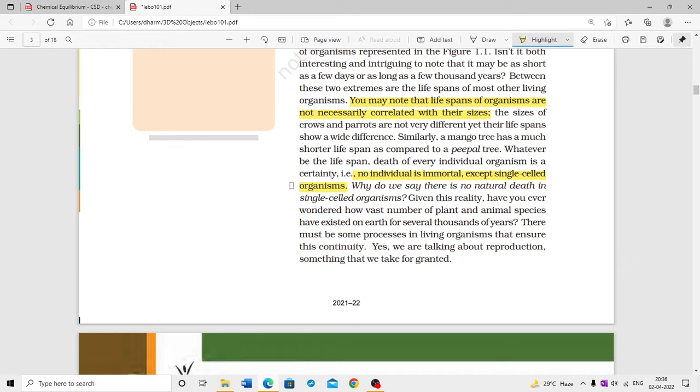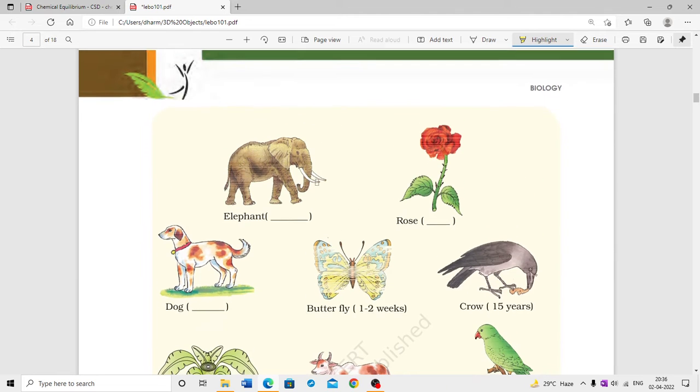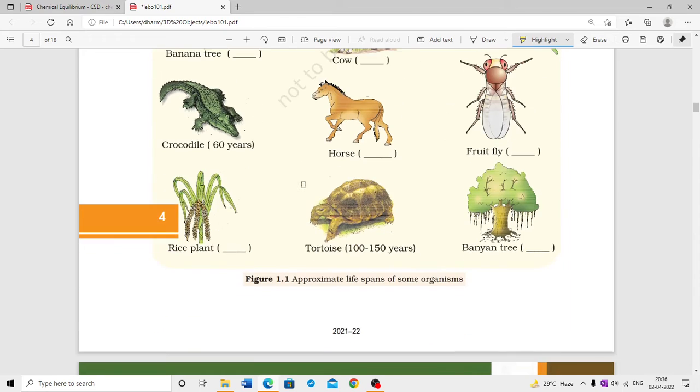Given this reality, have you ever wondered how a vast number of plant and animal species have existed on earth for several thousands of years? There must be some processes in living organisms that ensure their continuity. Yes, we are talking about reproduction, something that we take for granted. These are given, you should fill them.